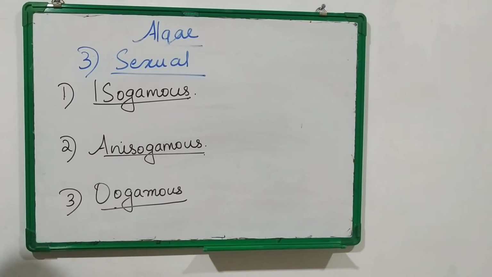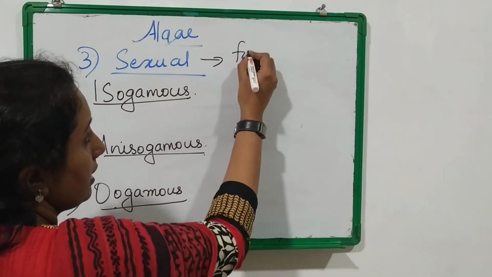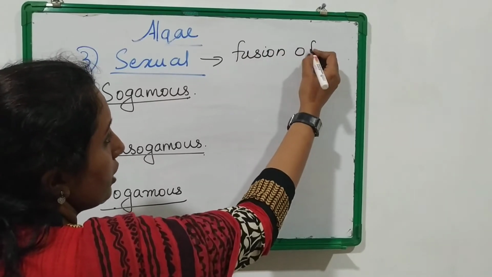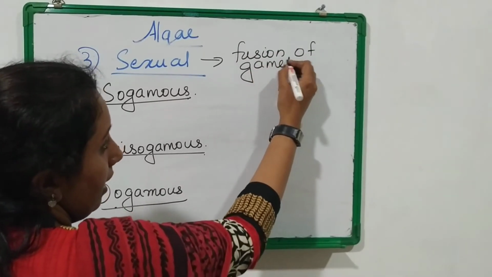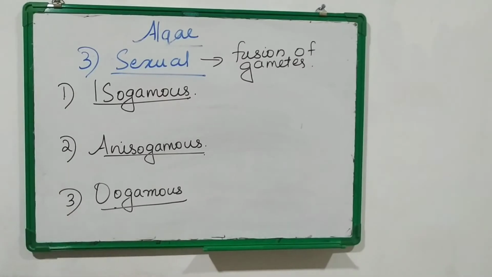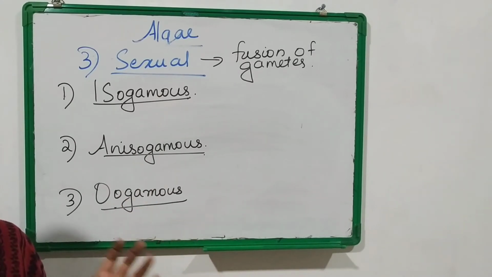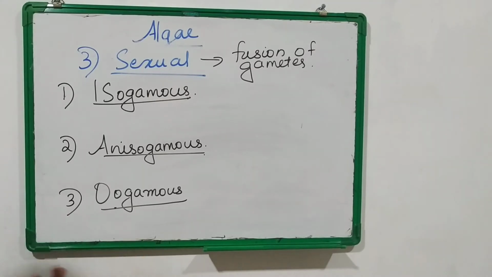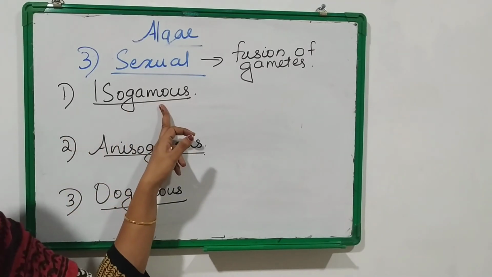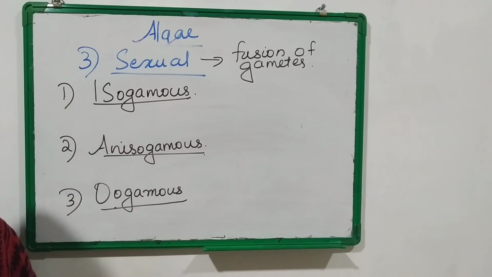What is sexual reproduction? It is the type of reproduction in which gametes are involved. Sexual reproduction involves the fusion of gametes. There will be one male gamete and one female gamete. The male and female gametes fuse to form a zygote which develops into a new organism. You all know this. Fusion of gametes is involved in sexual reproduction, whereas it is not involved in asexual reproduction. The first type is isogamous reproduction.